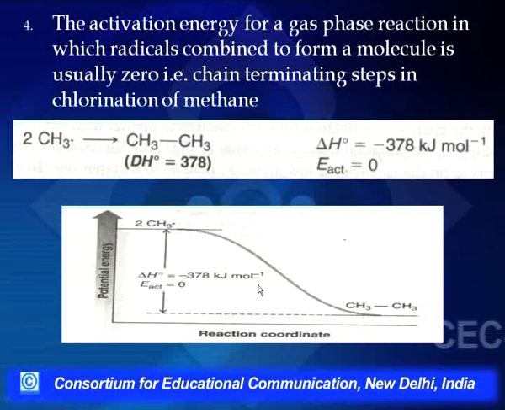But if we go on to the next reaction, the termination step, this is an exothermic reaction because two methyl free radicals are reacting. Here the reactant is at a higher plateau than the product, which is at the lower plateau. So this reaction is exothermic, and in such a case the energy of activation is 0.